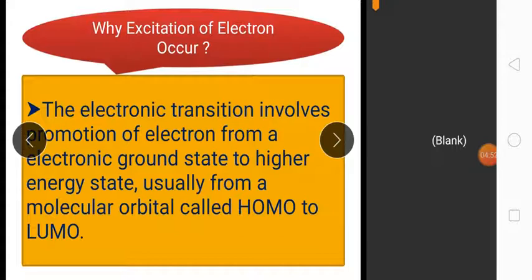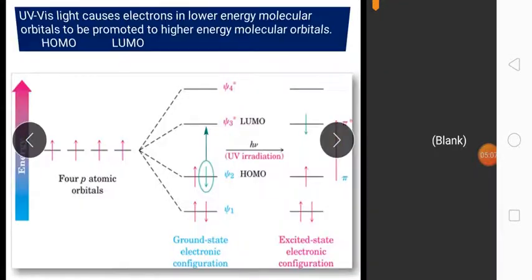In the ground state, the spins of electrons in each molecular orbital are essentially paired, but the higher energy orbitals are designated as anti-bonding molecular orbitals, as you can understand from the figure. If UV visible light causes electrons in lower energy molecular orbitals to be promoted to higher energy molecular orbitals, it means HOMO to LUMO. You can see in the picture the ground state part, the excitation, and the excited state electronic configuration.